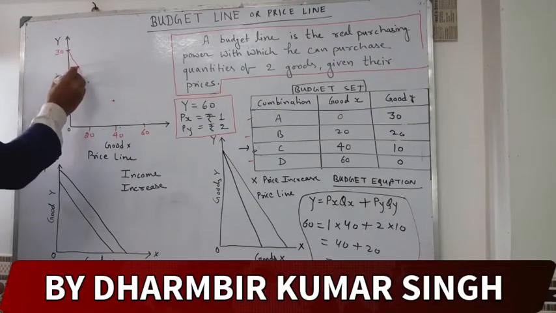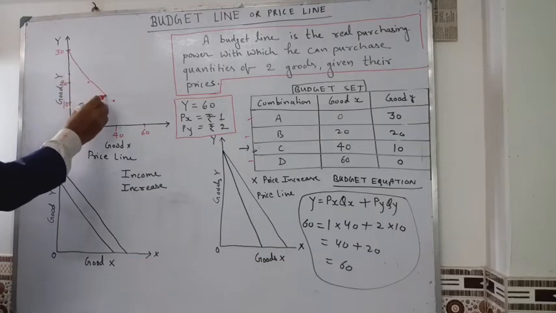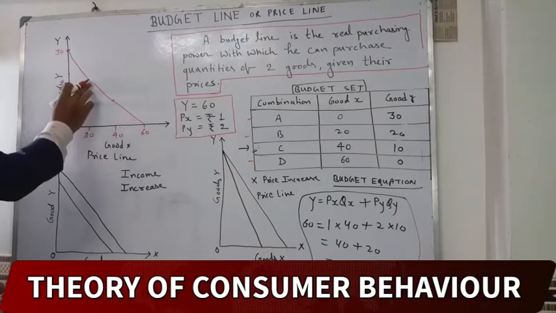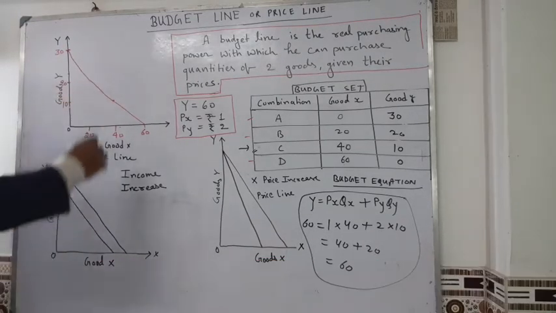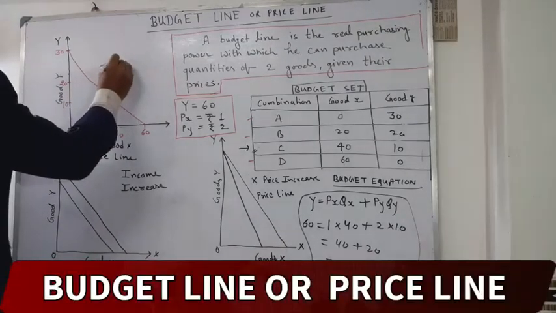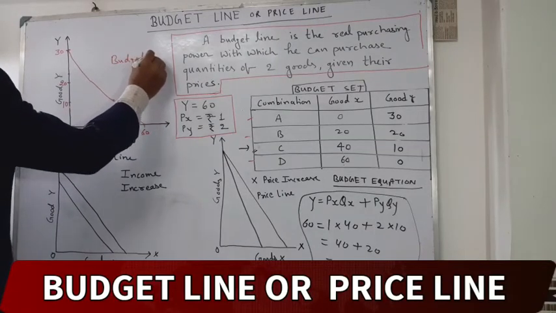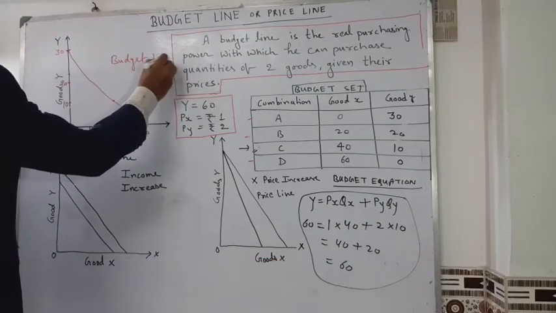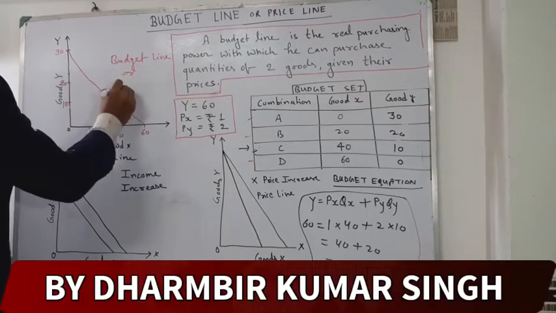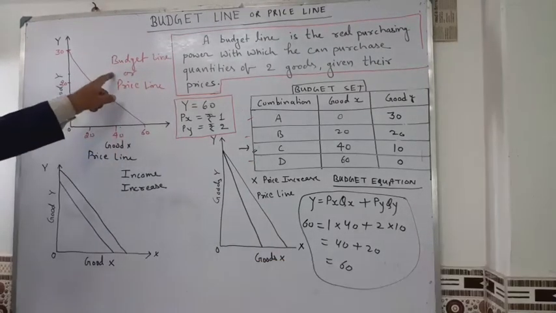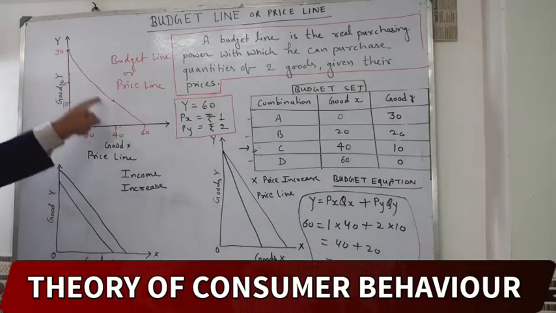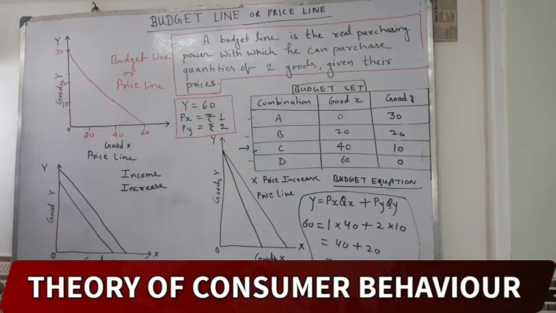Then we will make a graph. This is our budget line. It is called the budget line or price line. This is the graph of the budget line. Please see it.